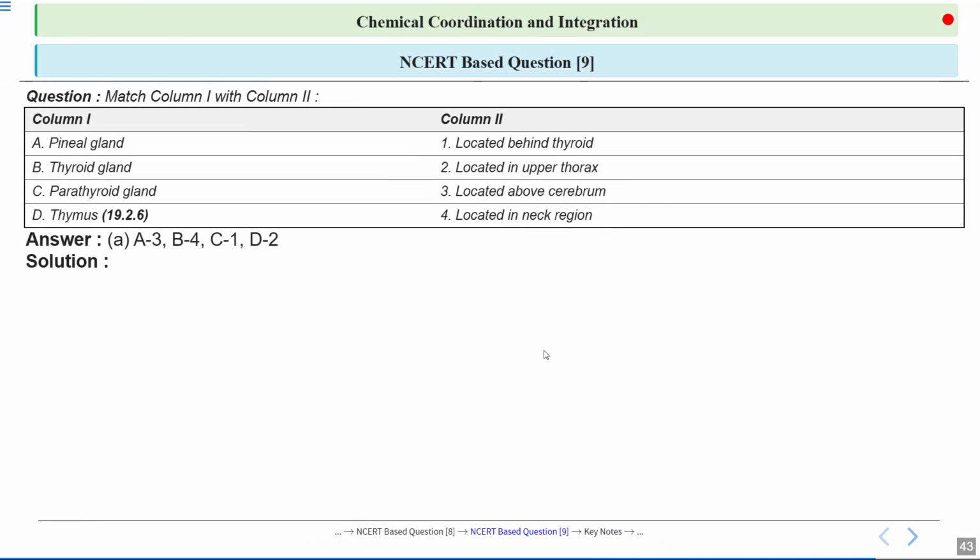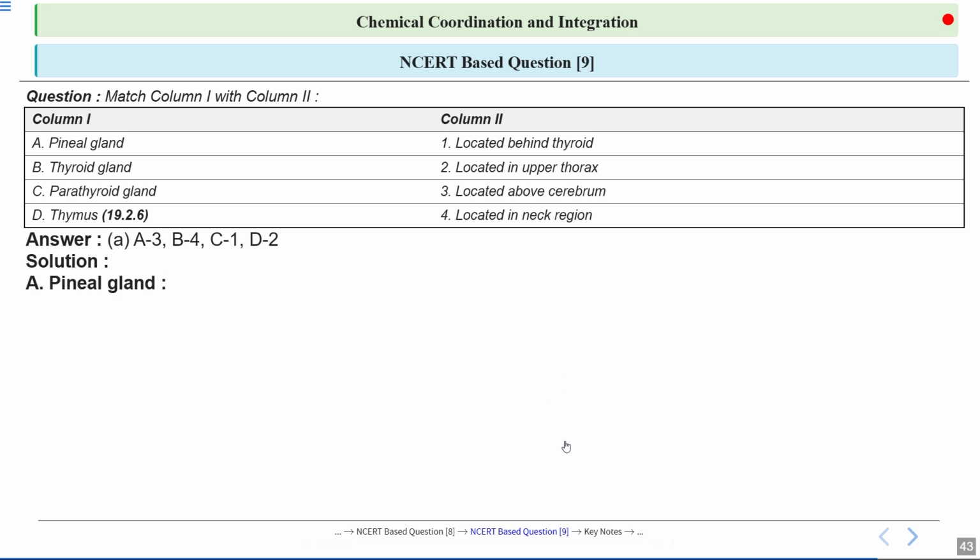So here option number E is correct, which is pineal gland is matched with 3, which is located above cerebrum. And then thyroid gland is matched with 4, which is located in neck region. Then parathyroid gland is matched with 1, which is located behind thyroid. And D, which is thymus, is matched with 2, which is located in upper thorax.